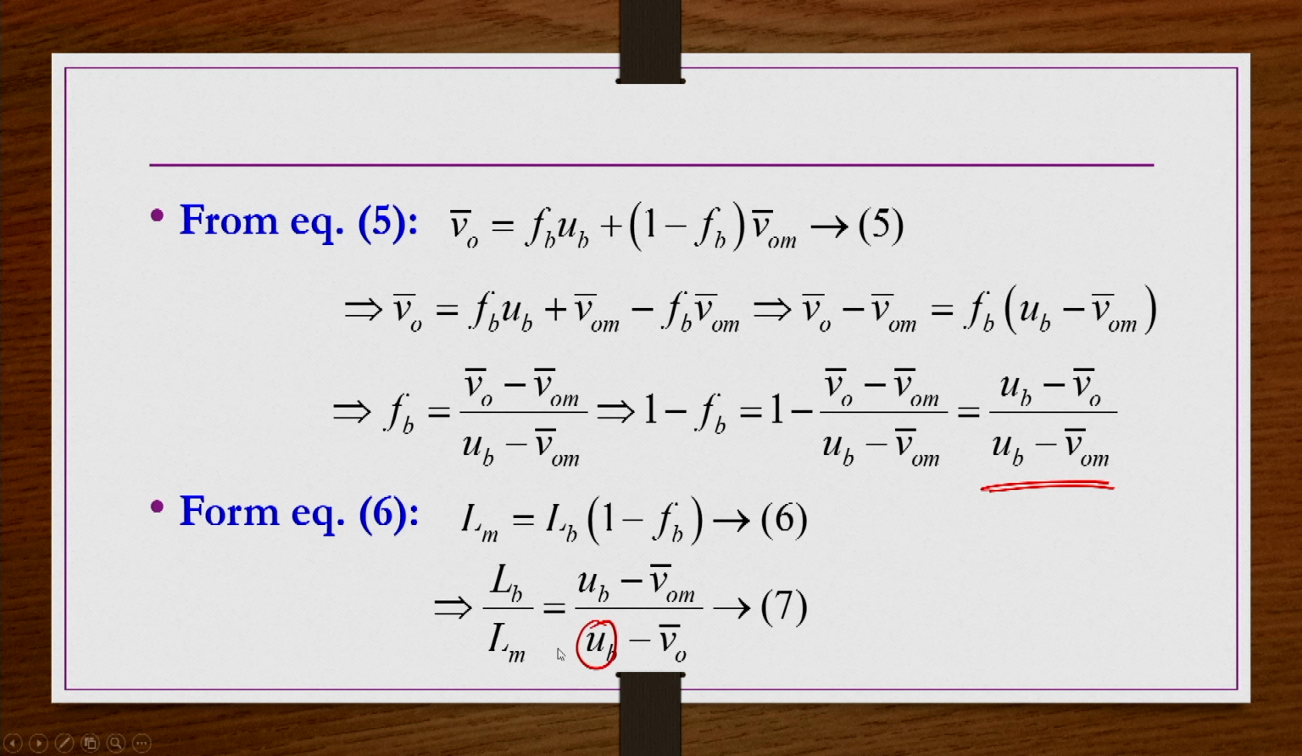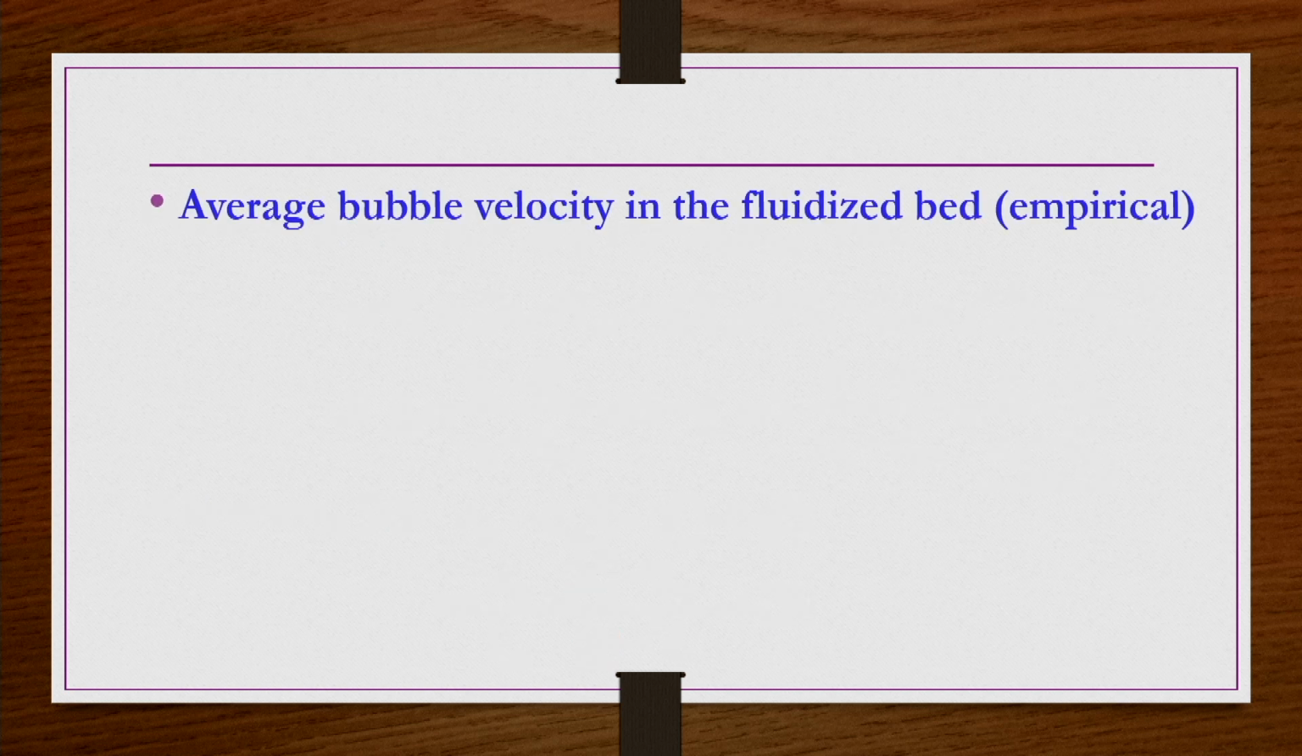As I mentioned, finding UB from each and every experimental study is very difficult. So, empirical correlations are already available, like this: UB is approximately 0.7 square root of g dB.